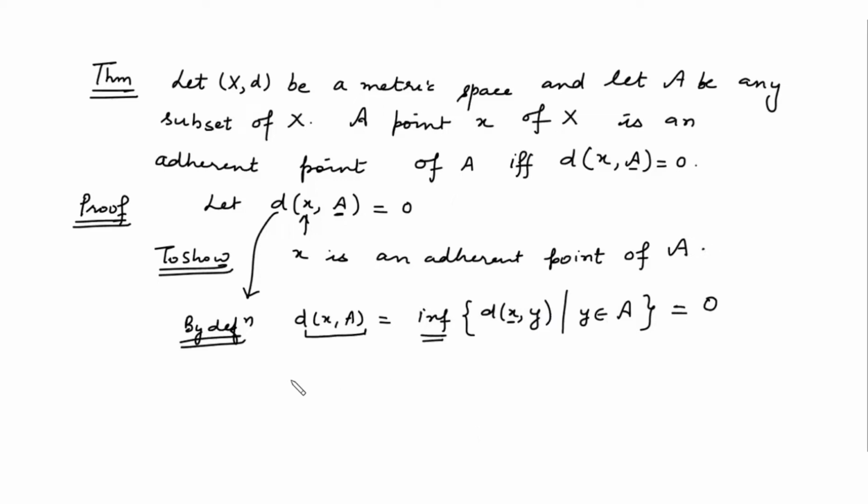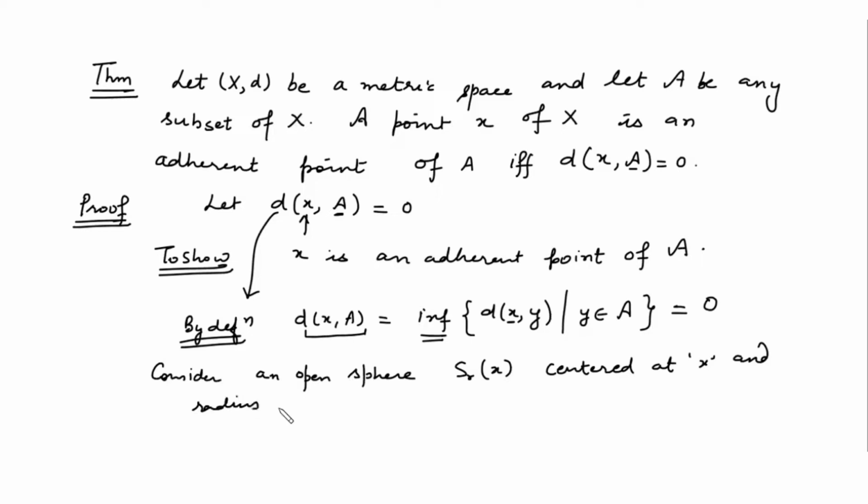Now we consider an open sphere S_r(x), center at x and radius r greater than 0.